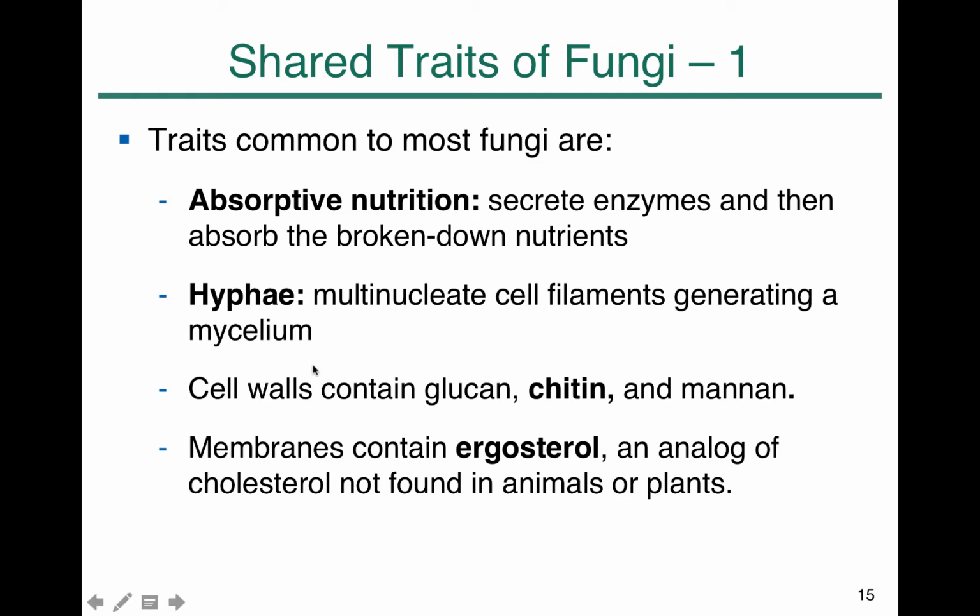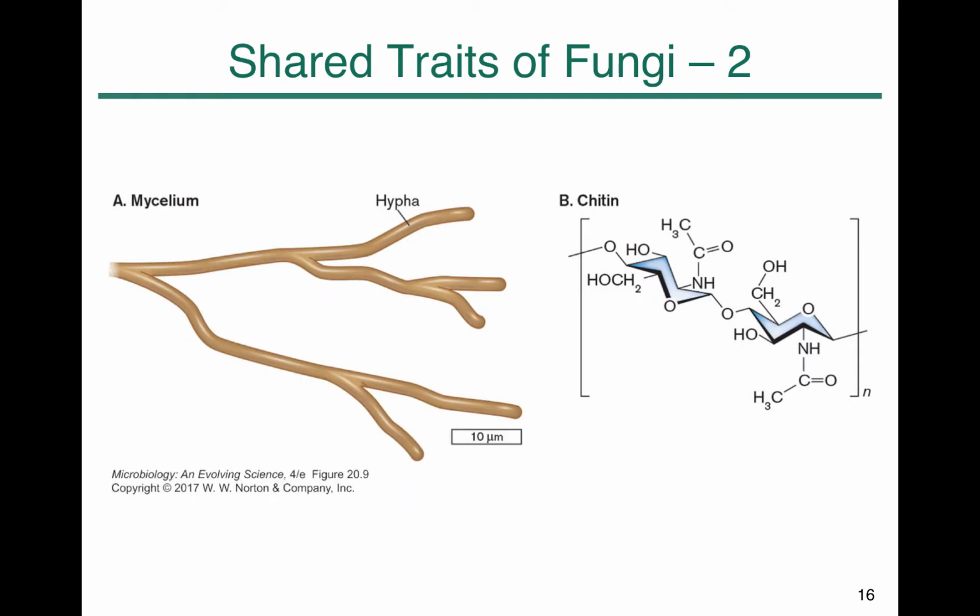Another distinctive feature of fungi is that fungi have cell walls. There are two groups of eukaryotes that have cell walls: one is plants, the second is fungi. The plant cell wall is made up of cellulose. The fungal cell wall is made up of glucan, and chitin is the distinctive component of the cell wall. It also contains mannose. The fungal membrane looks pretty similar to the mammalian system, but it contains ergosterol instead of the cholesterol found in animals or plants.